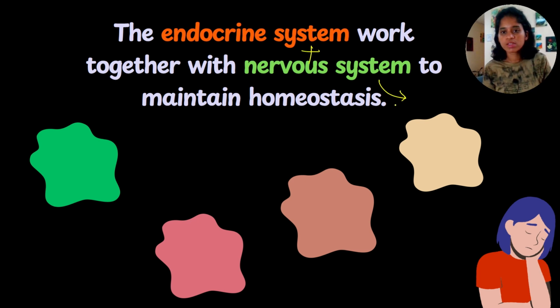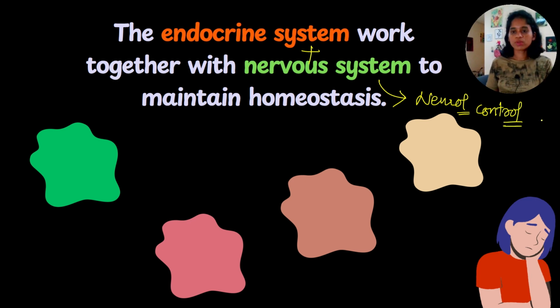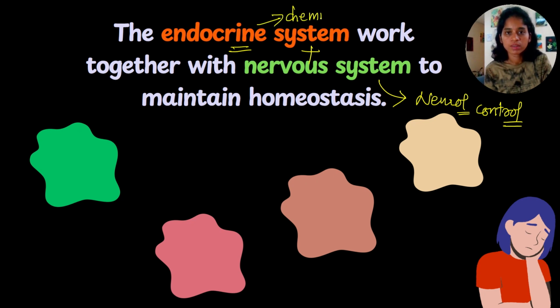You know that nervous system is for control and coordination. Nervous system controls your body through neurons. That's why the control is called neural control and coordination. So neural control is by nervous system. And then endocrine system is also for control and coordination, but through chemicals. That is why their control is called chemical control and coordination.